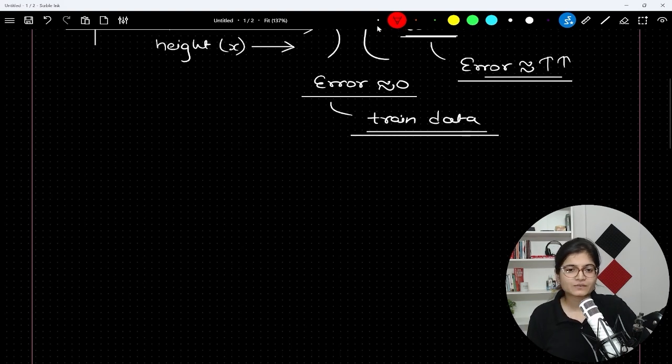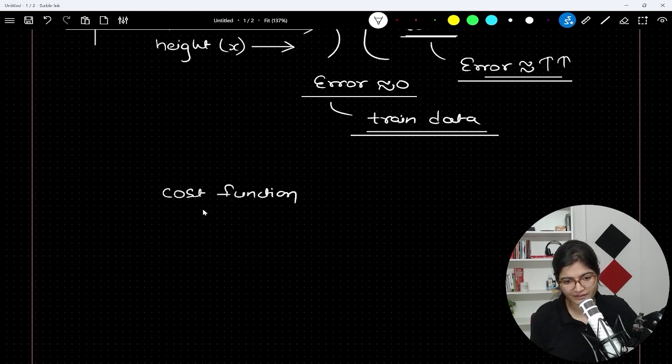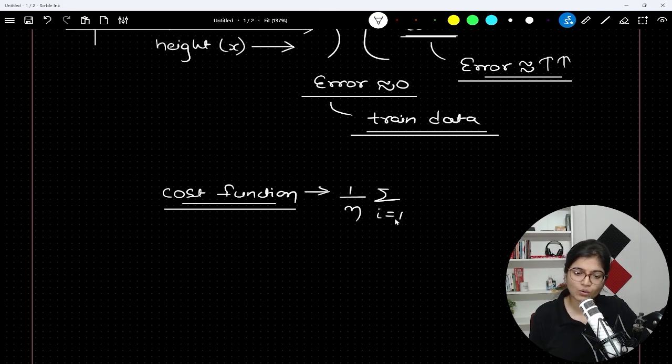The simple answer is, we have talked about the cost function. Do you remember? We have talked about the cost function in a normal linear regression. The cost function, we have seen, equals 1 by n, summation of i equals 1 to n, of (y cap minus y of i) whole square.